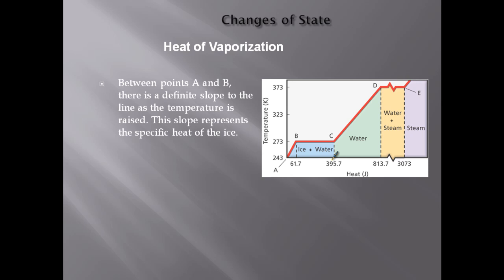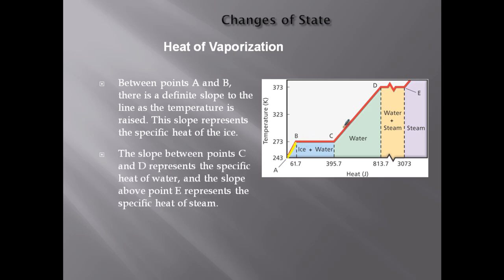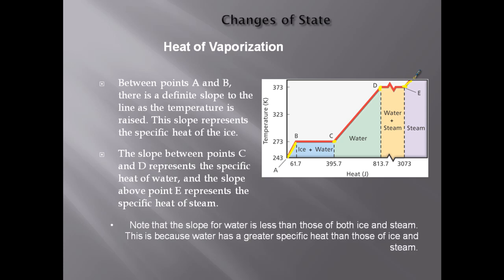Between points A and B on here, there's a definite slope because we're increasing the temperature. This slope represents the specific heat of ice. So if we find the slope of this, we find the specific heat of ice. Between points C and D, if we find the slope of this, we're going to get the specific heat of water. And similarly, from E on, the specific heat of steam. Note that the slope for water is less than those of both ice and steam. This is because water has a greater specific heat than ice and steam.